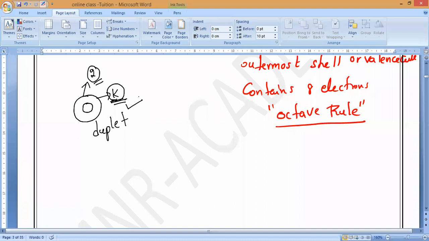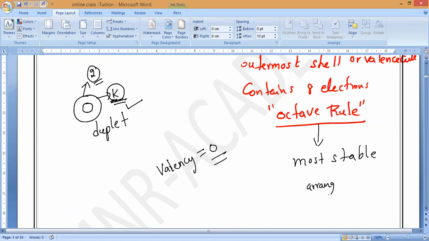So having 8 electrons in the outermost shell of an atom is considered to be what, guys? The most stable arrangement of electrons. That is what you have to remember. So Nitinath, if 8 electrons are there in the outermost shell, then valency will become 0. Valency is equal to 0. Is it okay? The atom becomes stable. Understand? If 8 electrons are there, then valency becomes 0.